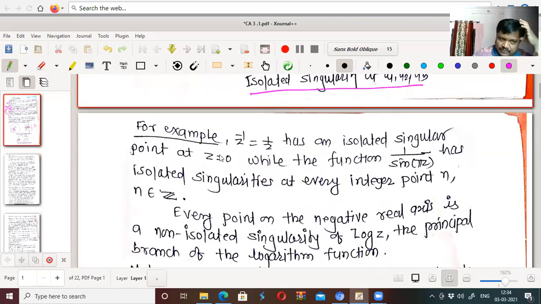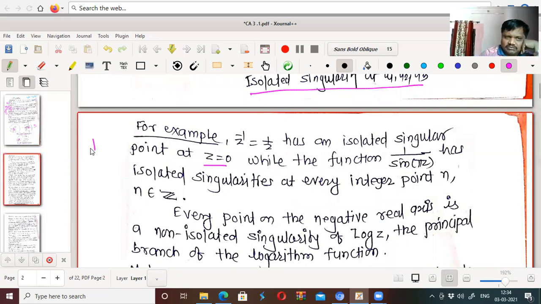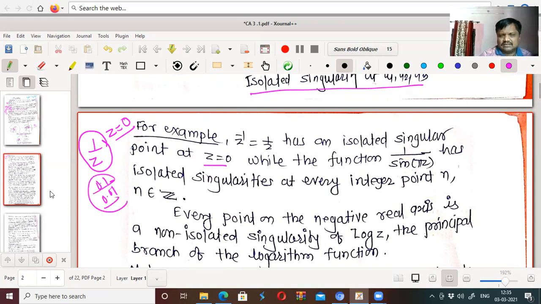Okay. For example, we take f of z equal to 1 by z. F of z equal to 1 by z has an isolated singular point at z equal to 0. Why? If I take 1 by z, then this function is not analytic only at z equal to 0. Other than z equal to 0, the function is analytic at every point because it is differentiable and defined there, whether it is 0.1, 0.01, etc.